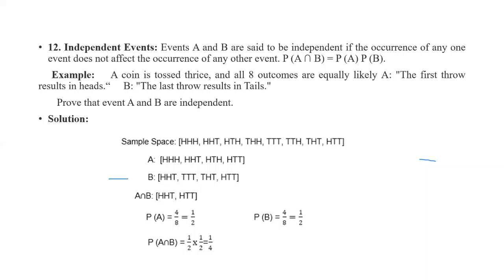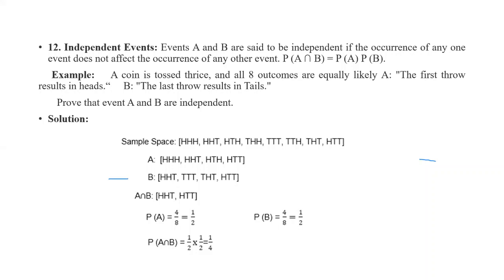A is the event that the first throw results in a head. In the sample space, how many outcomes have a head first when tossing a coin thrice? HHH, HHT, HTH, and HTT.